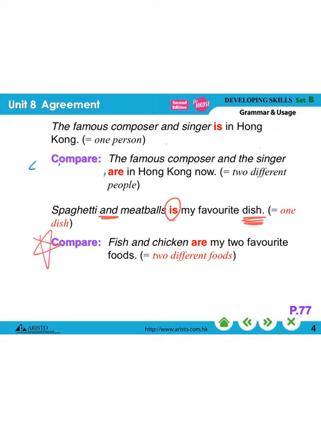And let's compare. "Fish and chicken are my 2 favorite foods." We are talking about 2 different foods. Number 1, fish, and then we have got chicken. And that's why I have to use a plural verb here. Of course, if you want to talk about one dish, and in the dish you see both fish and chicken, you can use a singular verb. But usually I think these 2 are 2 different kinds of foods, and basically they don't put together. They are 2 different foods, and that's why we have to use a plural verb here.